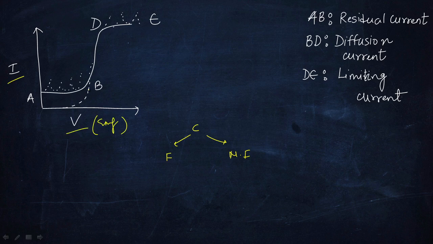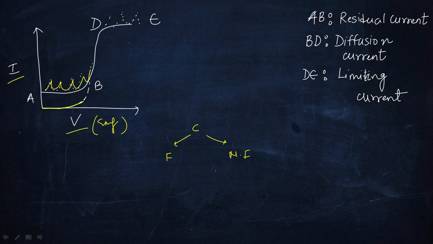When we perform the process of polarography, we get a graph like this, A, B, D, E. This is the curve, but actually the graph has a bit of noise. It is not as straightforward as this, so we process the signal to smoothen it out, but otherwise it is like this, right? Somewhat like this. So the curve is not exactly straight, but an ideal situation would be to have